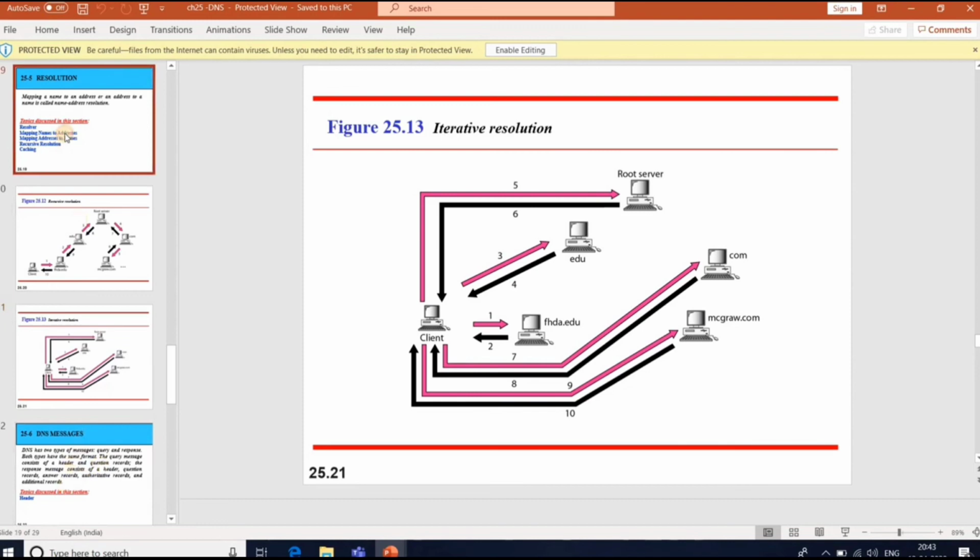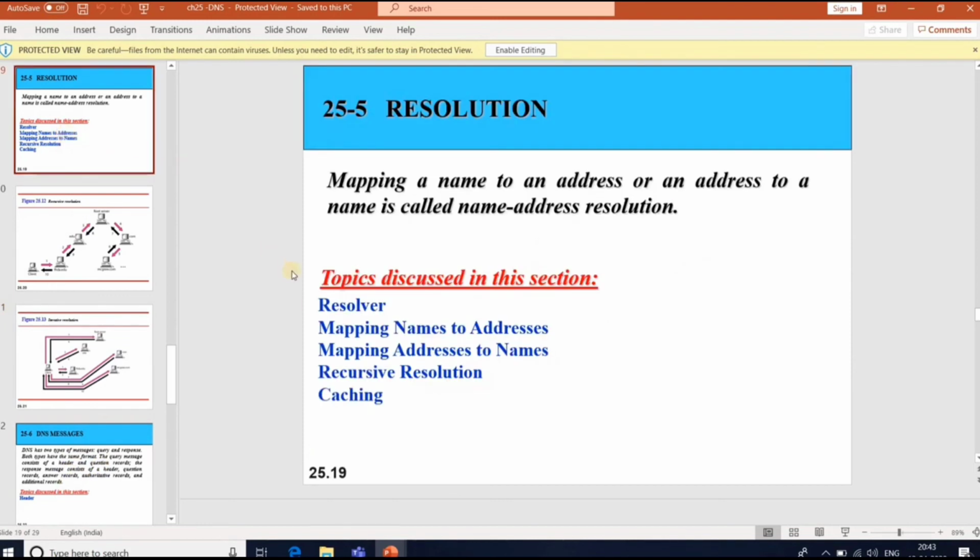Coming to the last one, caching. What is caching? Each time a server receives a query for a name that is not in its domain, it needs to search its database for the IP address. Reducing this search time increases efficiency. DNS handles this with a mechanism called caching. It stores the information in cache memory before it sends the response to the clients.